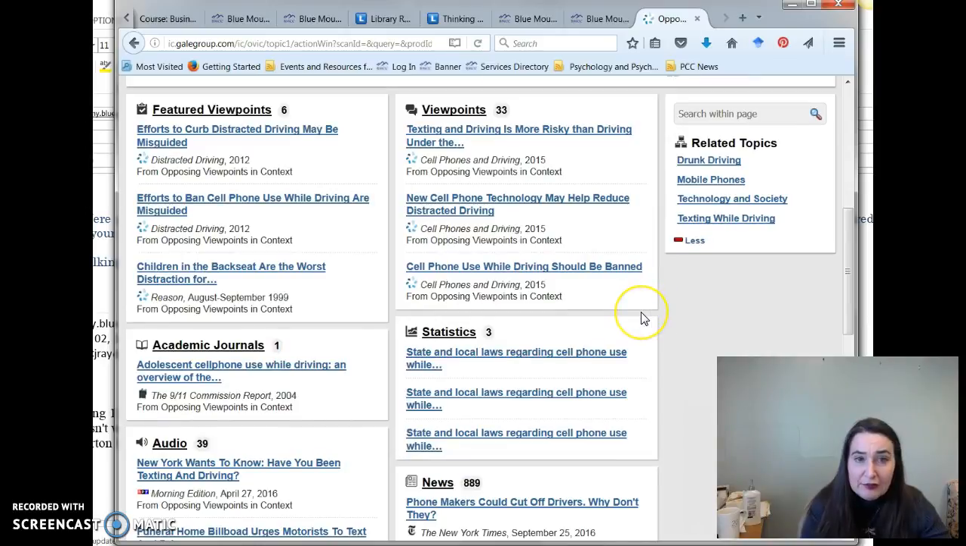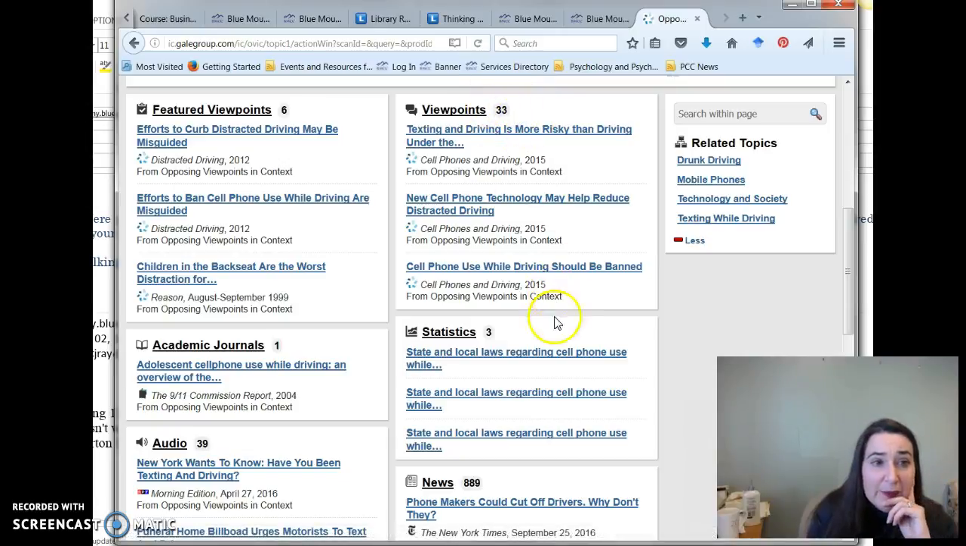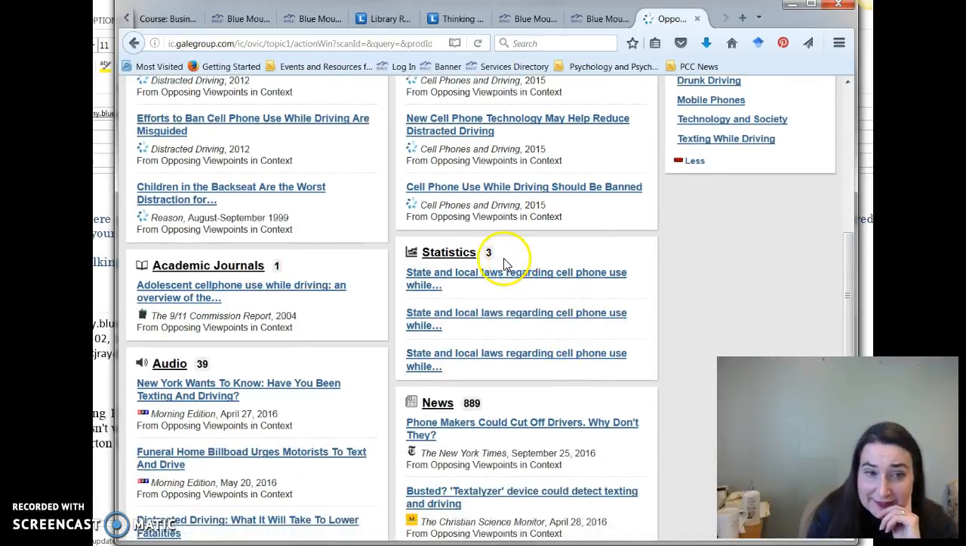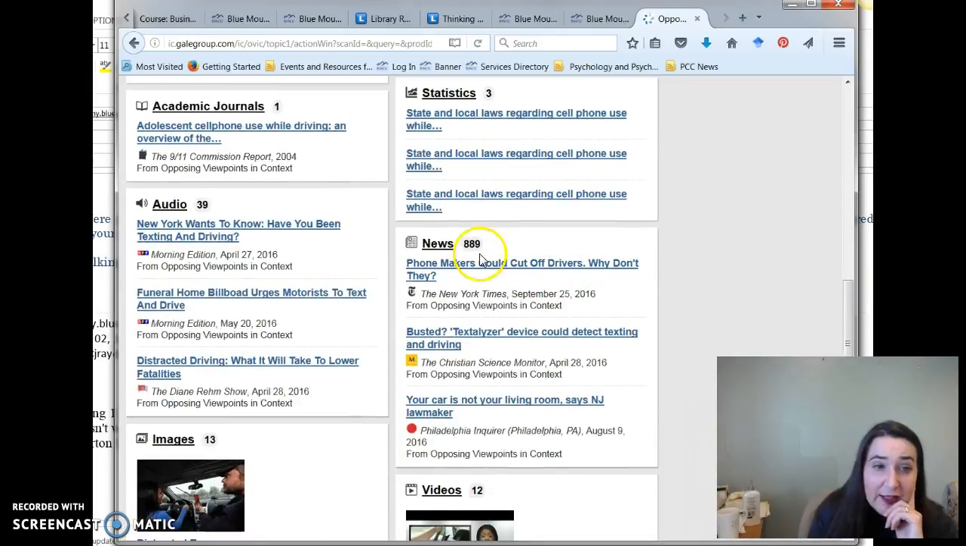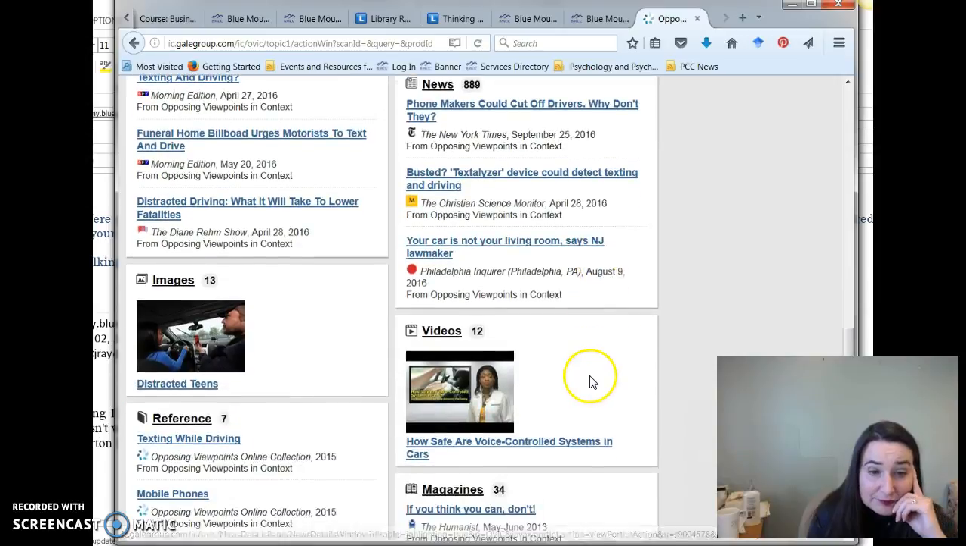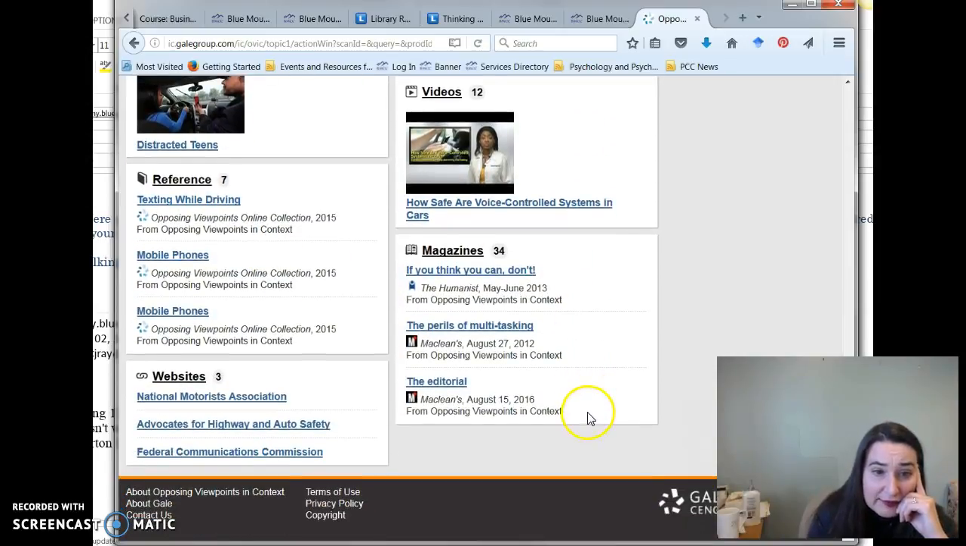As you scroll down, we get to the content, and the content is viewpoints. As I mentioned in class, they always list the top 3. Click on the actual link here. That will take you to all 33. You can also find statistics. Again, there's only 3 in this case. You might find more in some of these other areas. News, NPR reports are very cool. And again, you can get all those videos and some reference points.